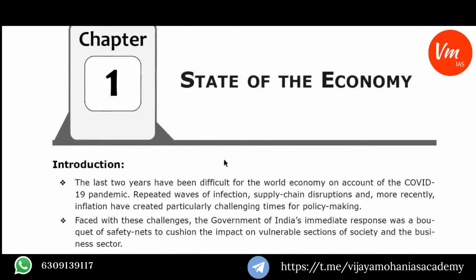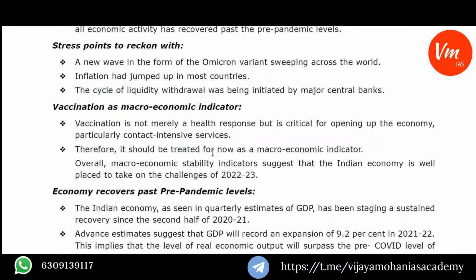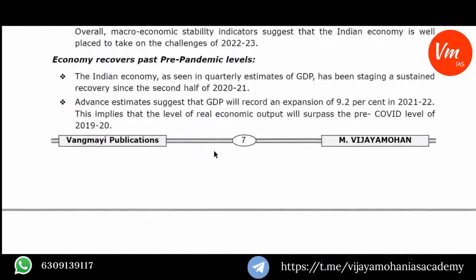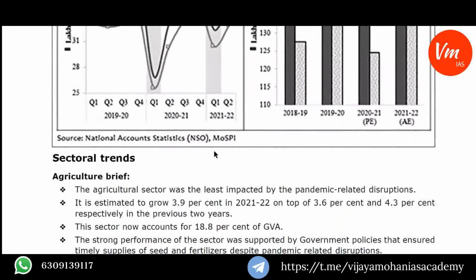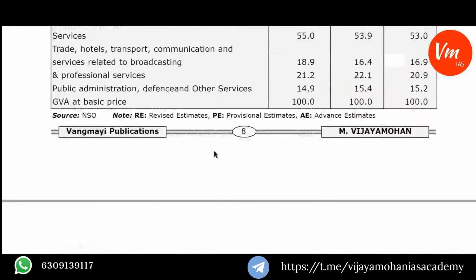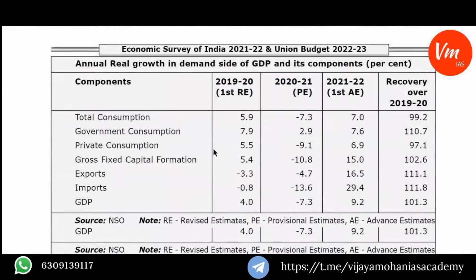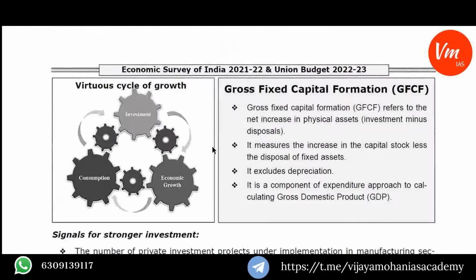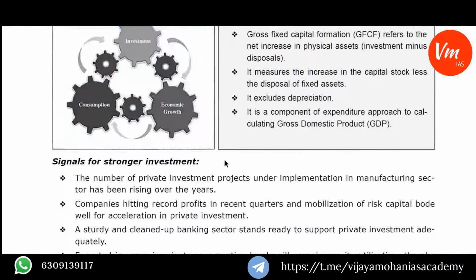So every chapter has been provided in a comprehensive manner, and unnecessary content has been removed, and the important tables or important graphs have been placed. And if you observe, these graphs are all placed which are important. And here I have provided additional information in the form of a box. What is gross fixed capital formation and what is the virtuous cycle of growth?